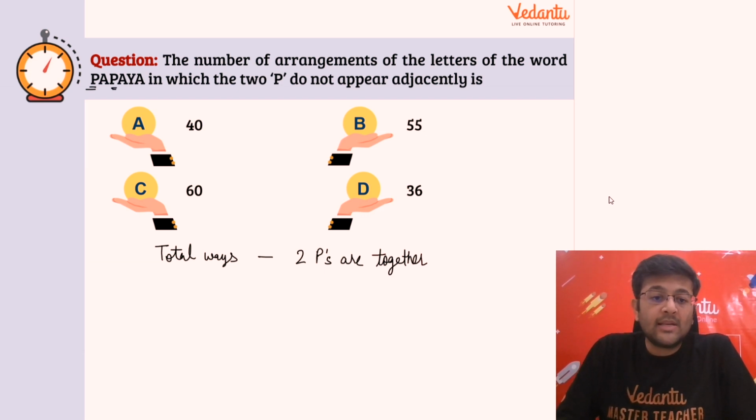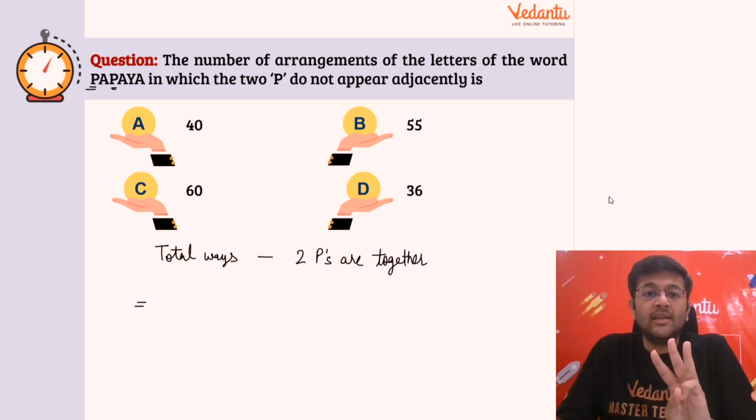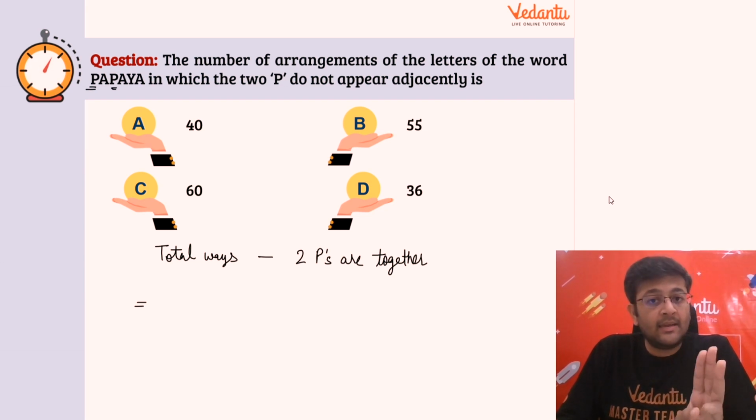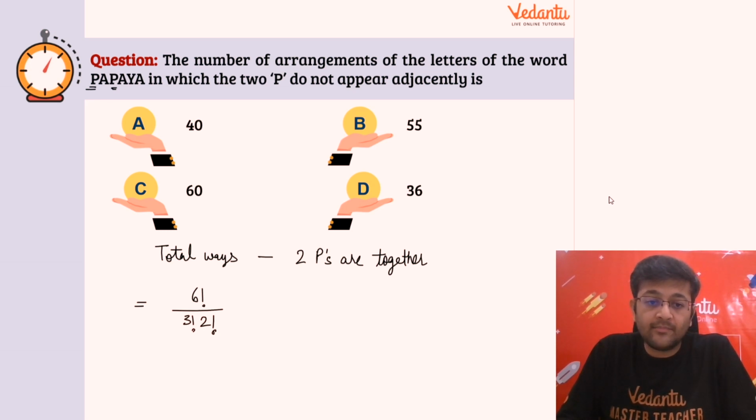So guys, how many ways will be there? Total ways यहाँ पे देखते हैं. So there are 6 letters in total, but out of those 6, 3 letters which are the same are A and 2 letters which are the same are P. So the number of ways to arrange these 6 letters, out of which 3 are same and 2 are same, will be 6 factorial divided by 3 factorial 2 factorial.